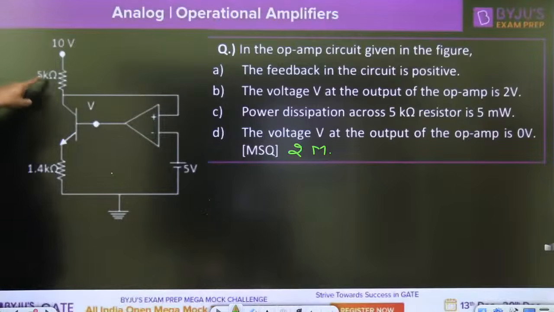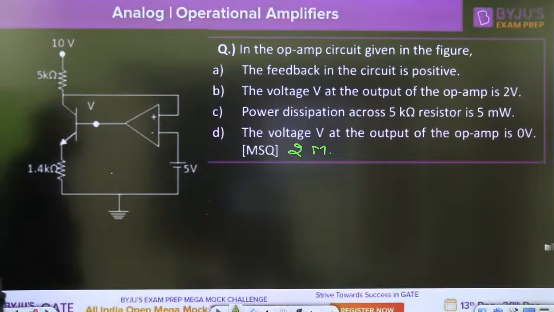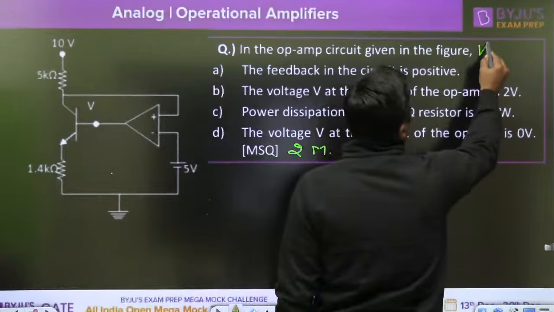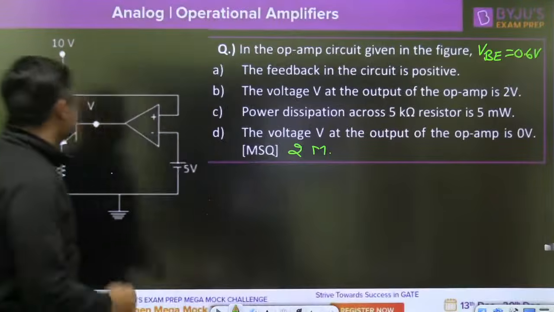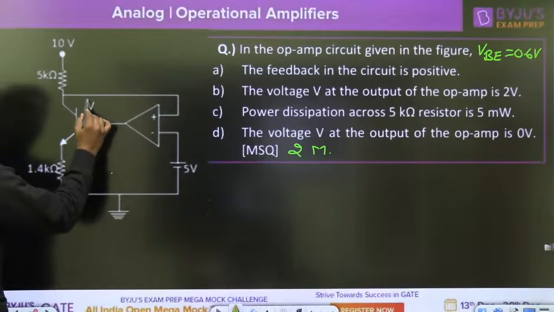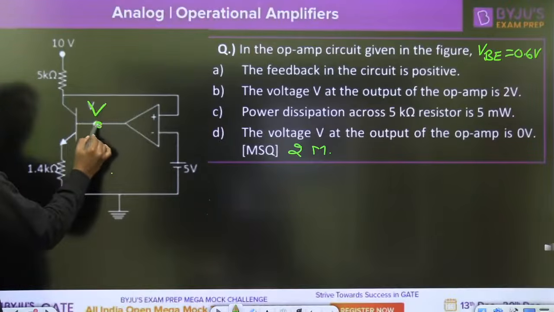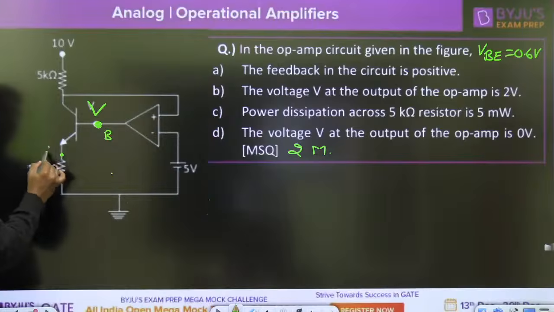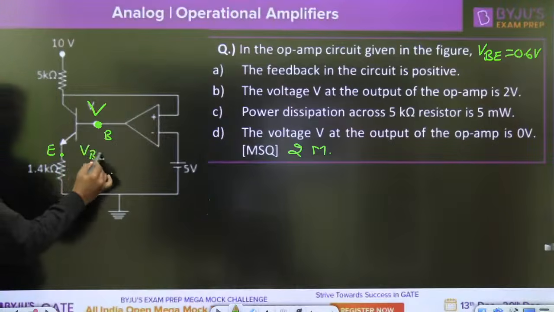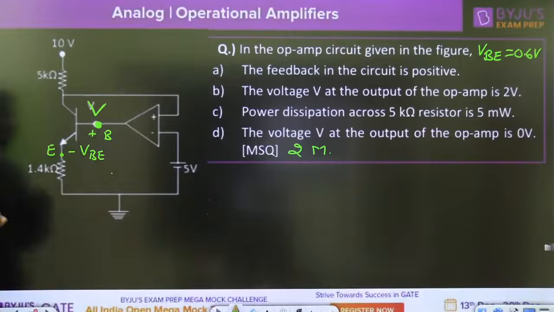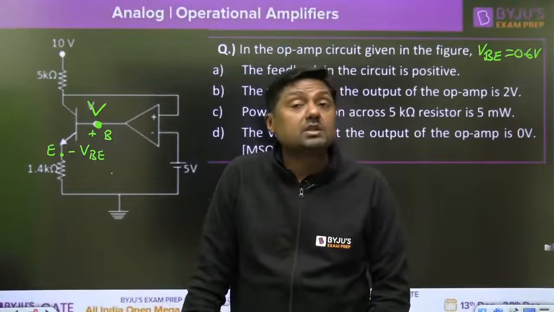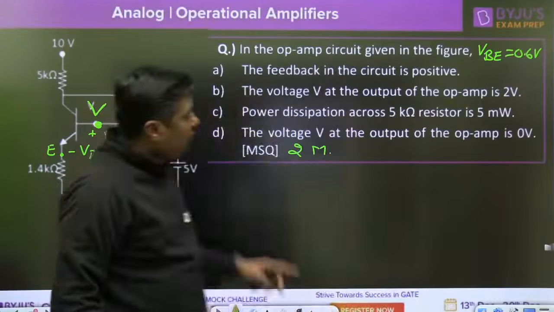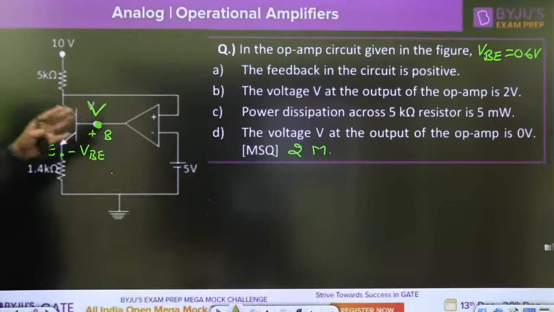Operational amplifier is given, 5 kilo ohm, 10 volt, 1.4 kilo ohm is given. Here the value of VBE is given as 0.6 volt. This is the base terminal and this is the voltage V at the operational amplifier output. That is the emitter terminal, and VBE is given as 0.6 volt. Beta is not given in the question, meaning beta is very large, and that's why the base current is 0. And then you have to give the answer which are correct.